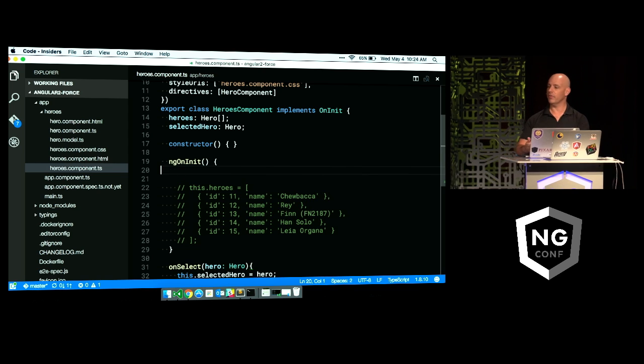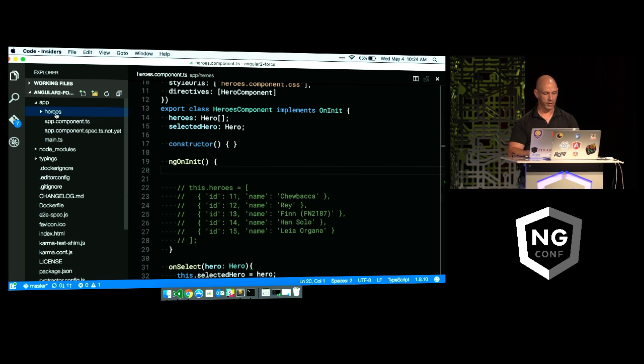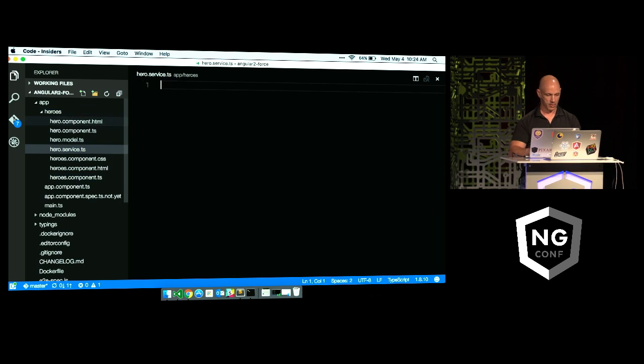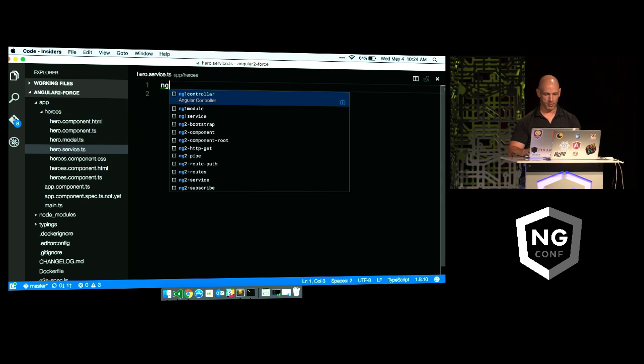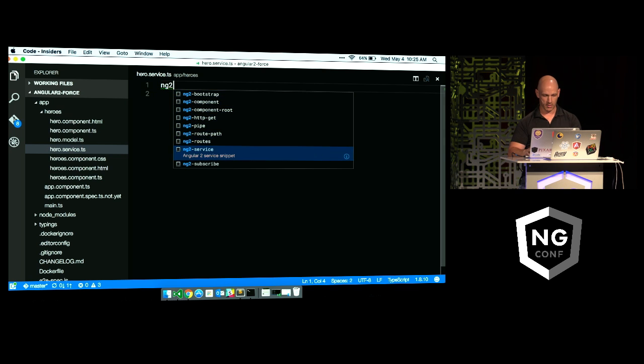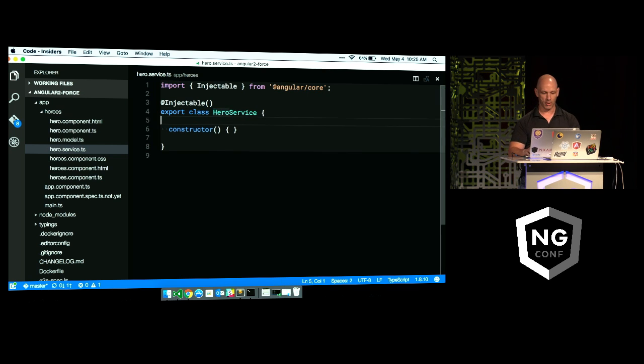Instead, we can take advantage of Angular 2 services. So let's create a new service in our heroes folder. We'll call it a hero service. And inside of there, we'll use another snippet. Actually, an Angular 2 snippet would be better. There we go. And we'll call this guy hero.